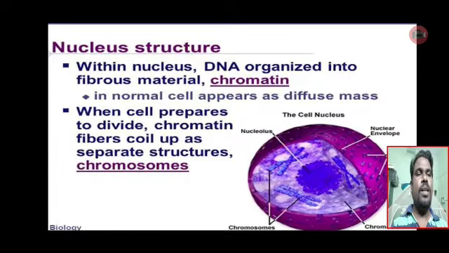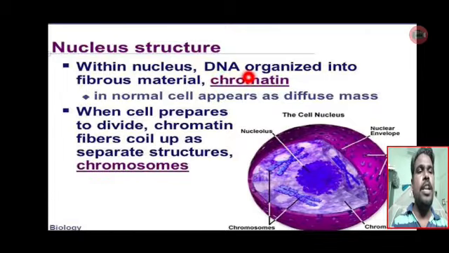And now you are seeing the most important cell organelle for the plant cell and animal cell also. This cell organelle is known as the brain of the cell. The name of this cell organelle is nucleus. See, the function of this cell organelle: within the nucleus, DNA is organized into fibrous material. DNA means deoxyribose nucleic acid.